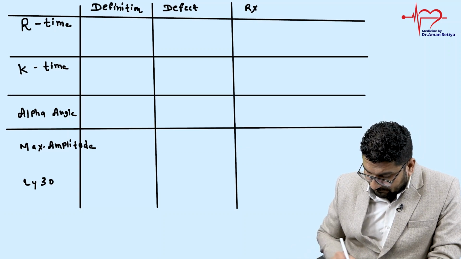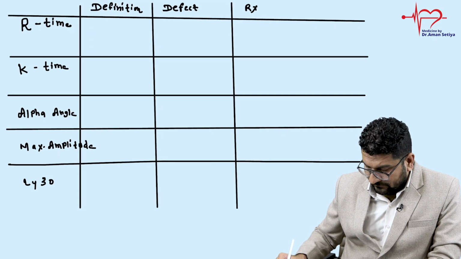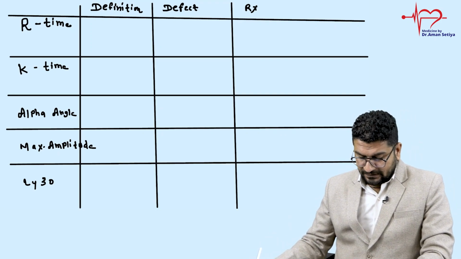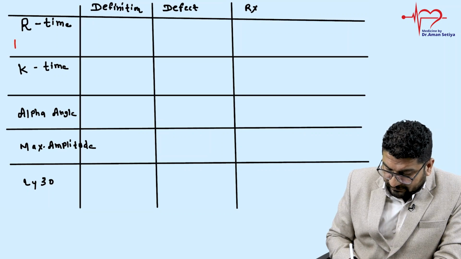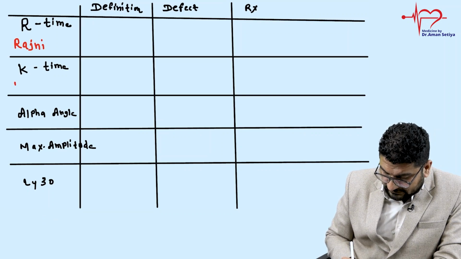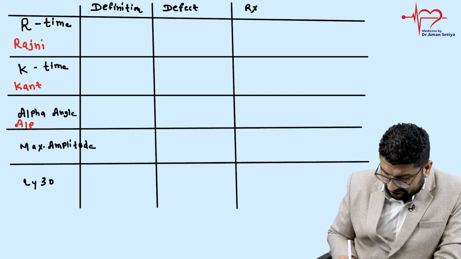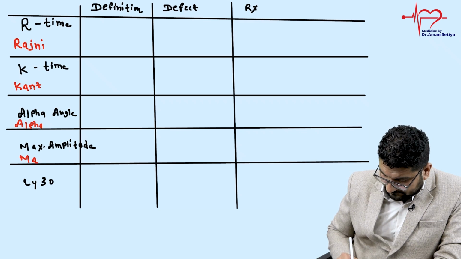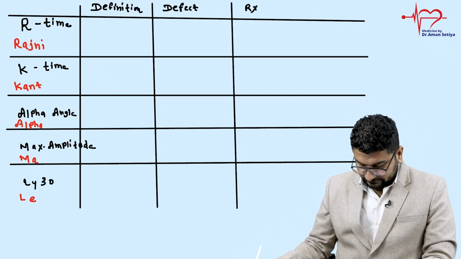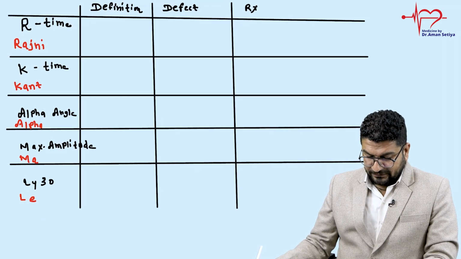First, the sequence is very, very important. So the first thing is you have to remember the sequence. How do you remember this sequence? I am giving you a way to remember the sequence, that is Rajinikanth. Rajinikanth is alpha male. Now understand this once.